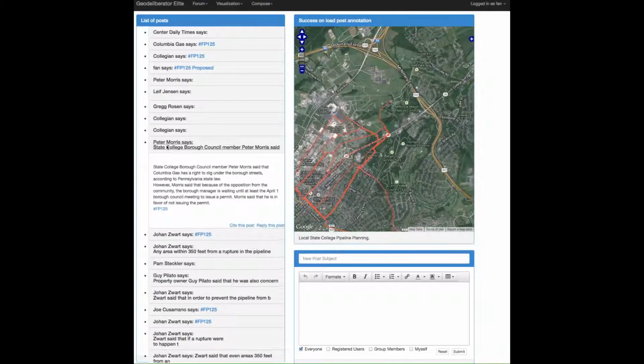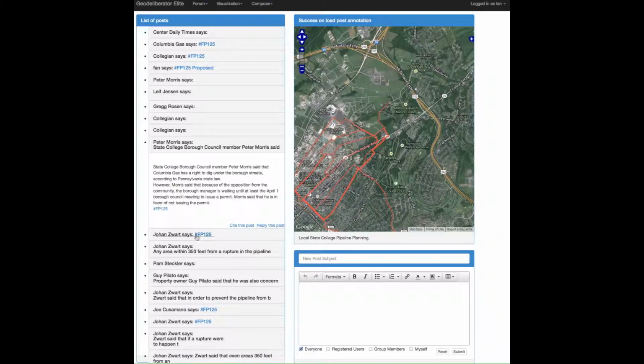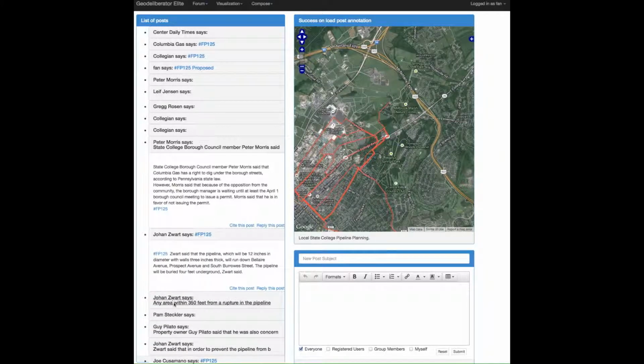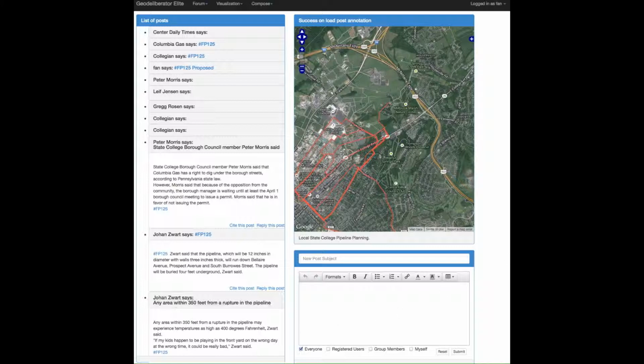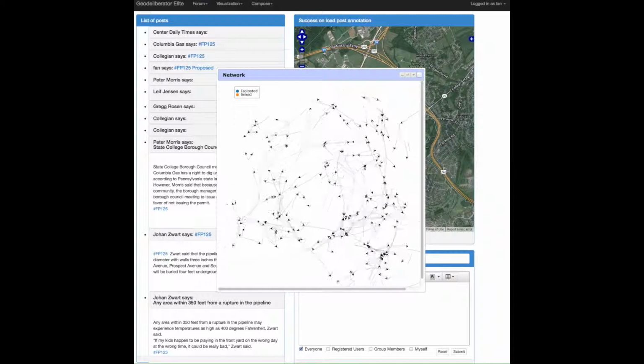By clicking on each comment, we see more about what has been said in each one of these posts. Reading one of the threads of conversation does not give Mary the full picture of what has been discussed. She may wish to see a network of all the ideas and claims that have been made. She can do that by going to this visualization and looking at the network.